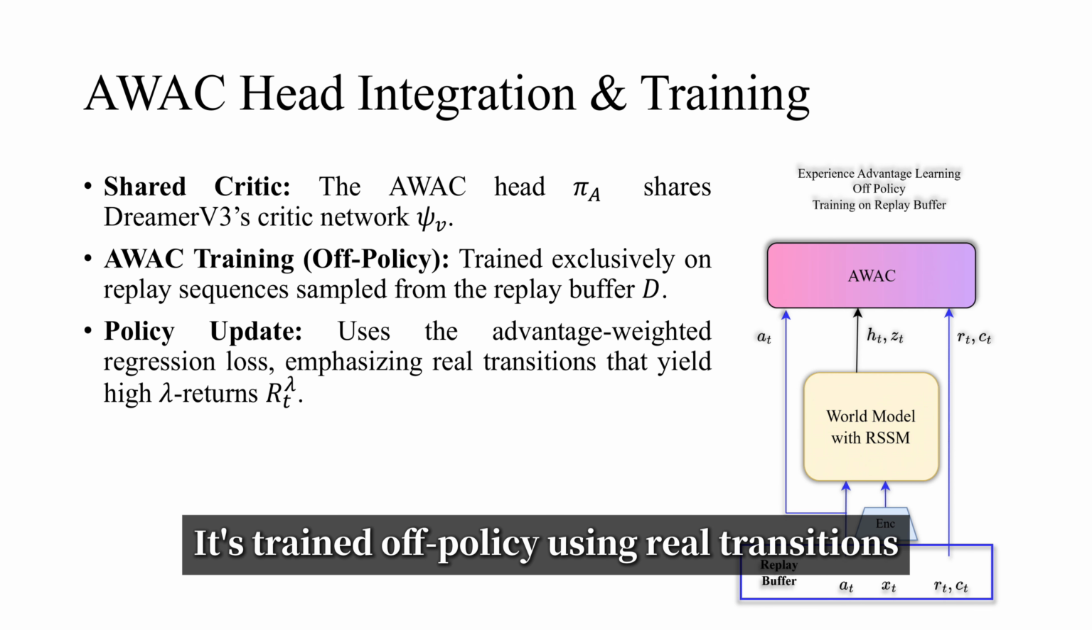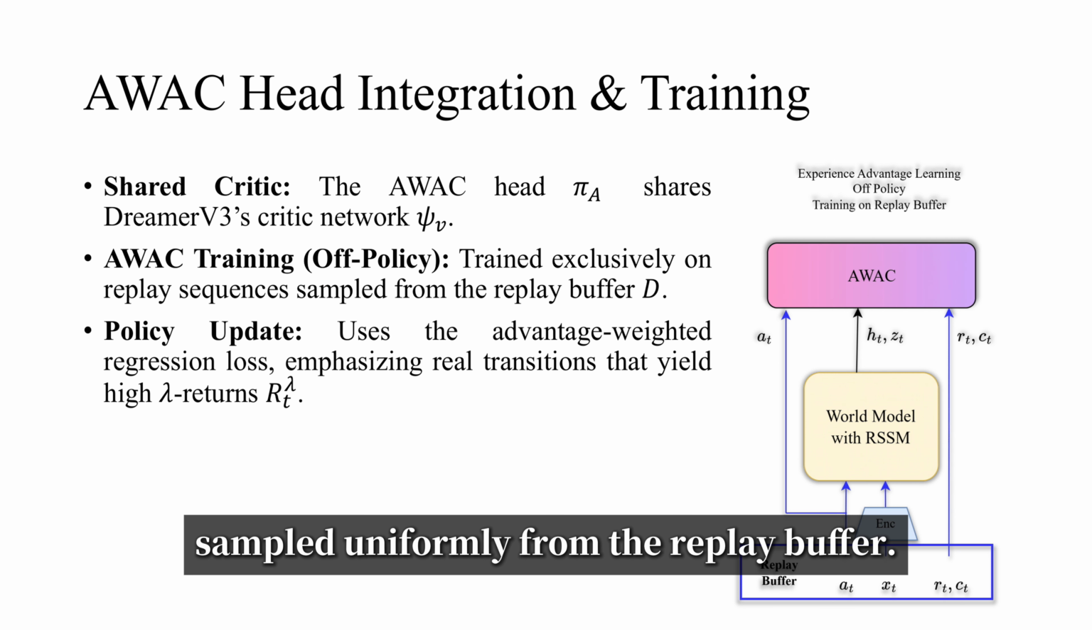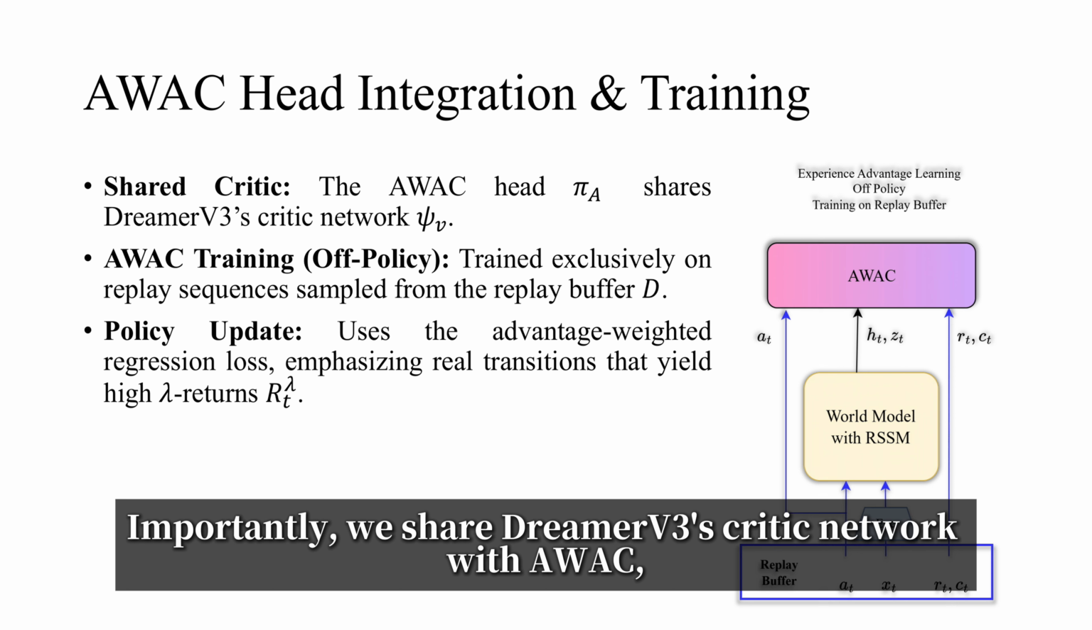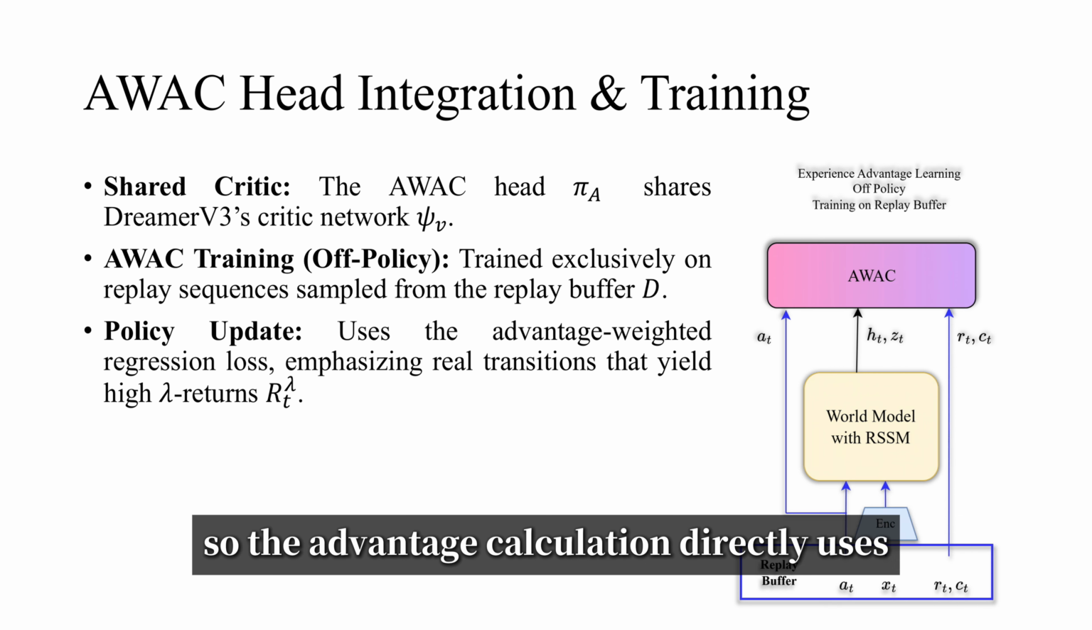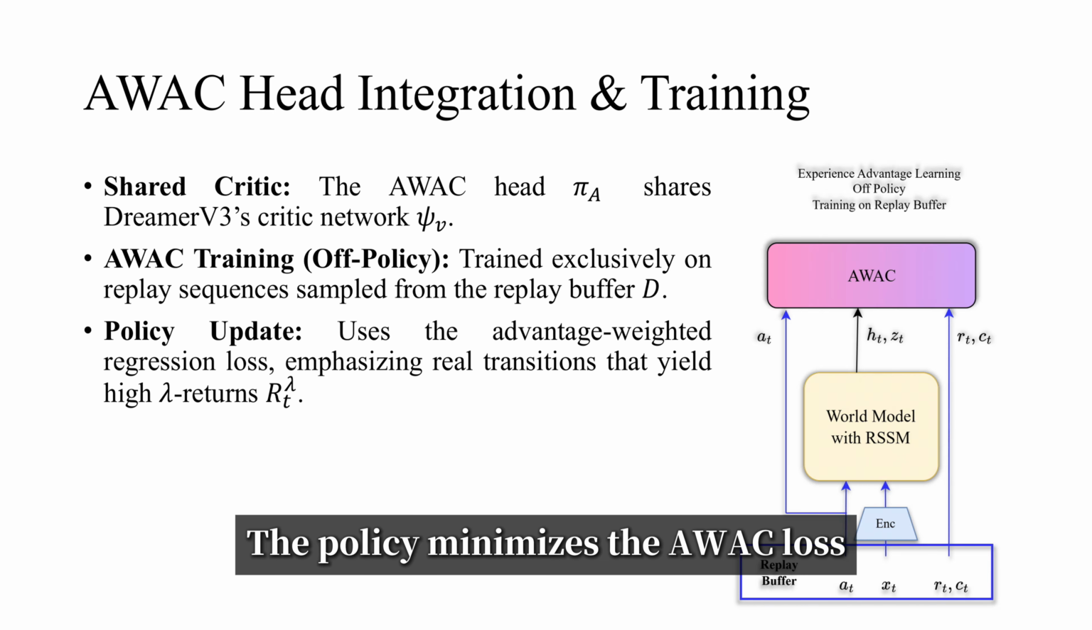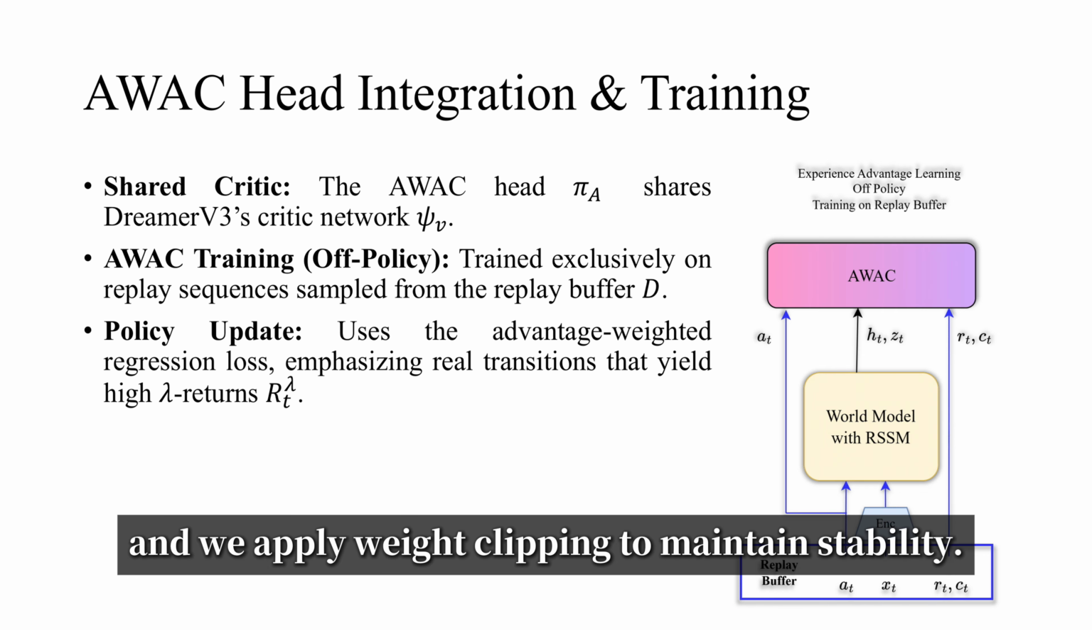It's trained off policy using real transitions sampled uniformly from the replay buffer. Importantly, we share DreamerV3's critic network with AWAC, so the advantage calculation directly uses the learned value function. The policy minimizes the AWAC loss, and we apply weight clipping to maintain stability.